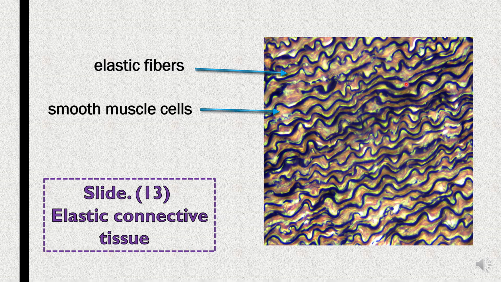Also this slide shows the wall of the aorta, which is composed of elastic fibers. As we notice, the elastic fibers are wavy, single, parallel to each other, and densely packed. Between these elastic fibers, the smooth muscle fibers or cells are found to form the wall of the aorta.